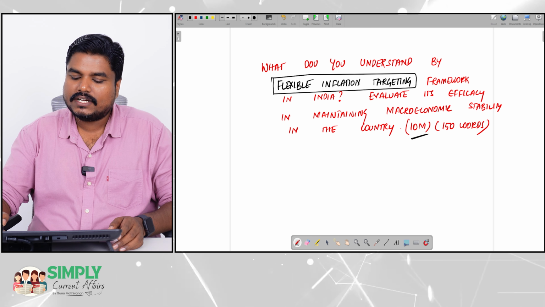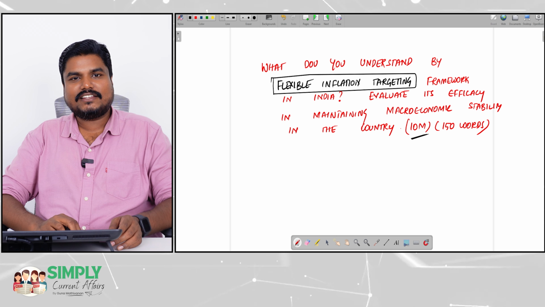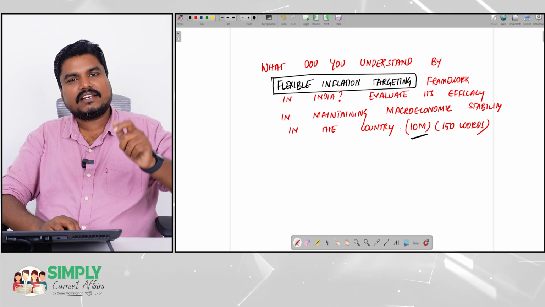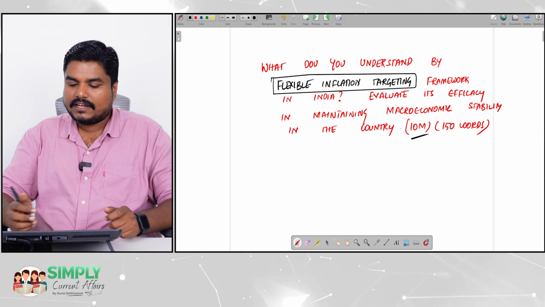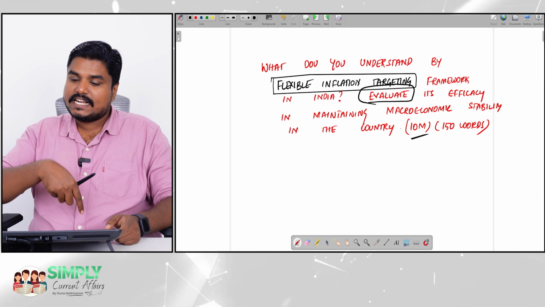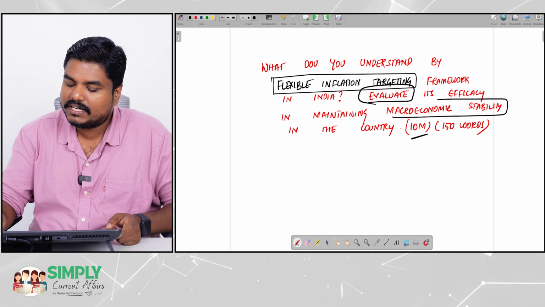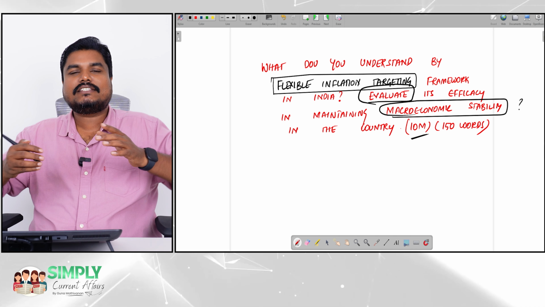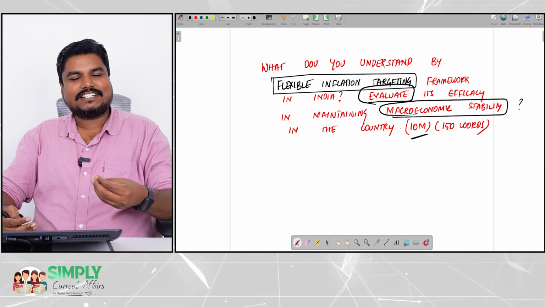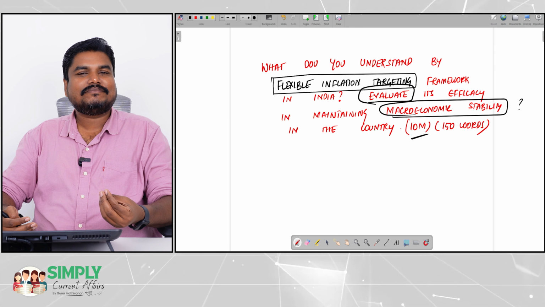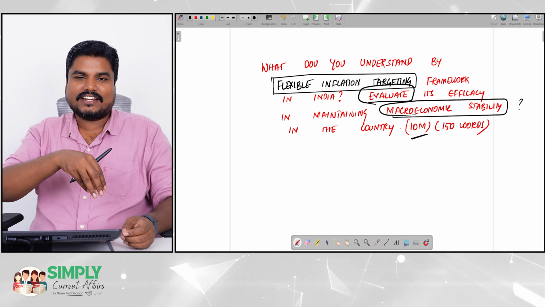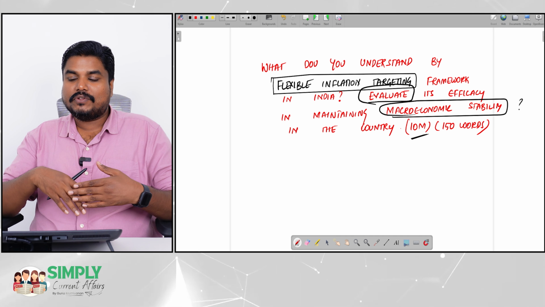So here, what do you understand by flexible inflation targeting? You are going to define what is flexible inflation targeting and explain the genesis. Right? Then evaluate its efficacy in maintaining the macroeconomic stability. Go and find out what is this macroeconomic stability. Macroeconomics includes what? Inflation, national income. Right? So how this flexible inflation targeting is helping us to maintain the